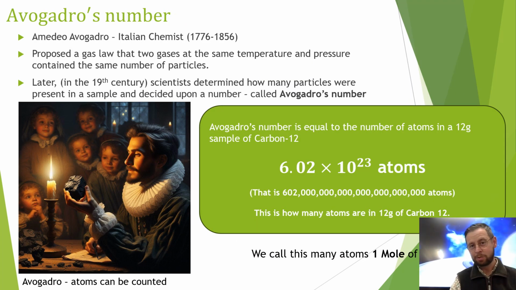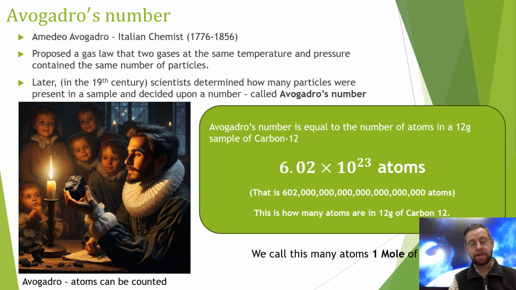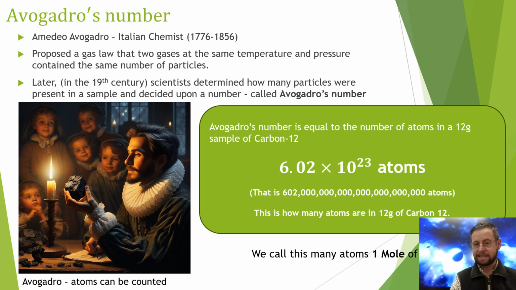Enter into our story Avogadro's number, named after Amedeo Avogadro, but not a number that he came up with. Amedeo, who had more children than he knew what to do with, was an Italian chemist in the late 1700s and early 1800s. He proposed that two gases at the same temperature and pressure would always contain the same number of particles. Later, we determined exactly how many these were at standard room temperature and pressure for carbon-12.